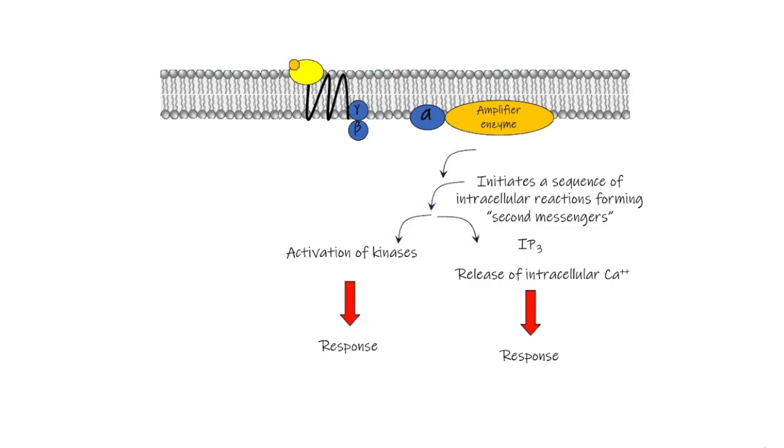Many of these second messengers work through activating kinases, phosphorylating proteins, and subsequently bring about a response. One second messenger that I'll highlight is inositol triphosphate, or IP3. This works by interacting with the smooth endoplasmic reticulum and causing the release of intracellular calcium, which subsequently brings about a response.